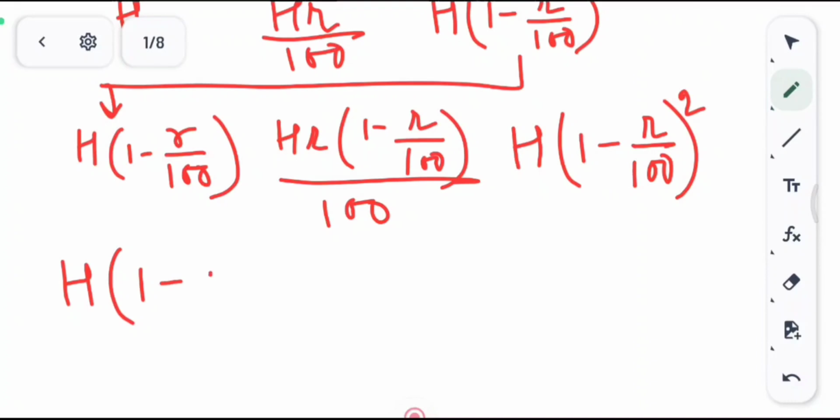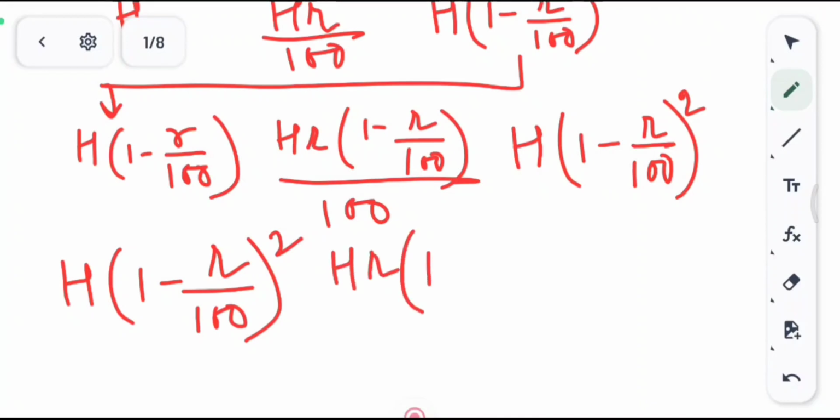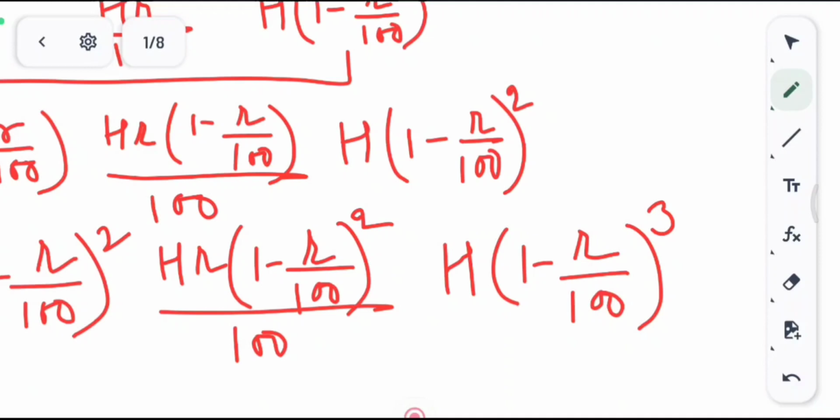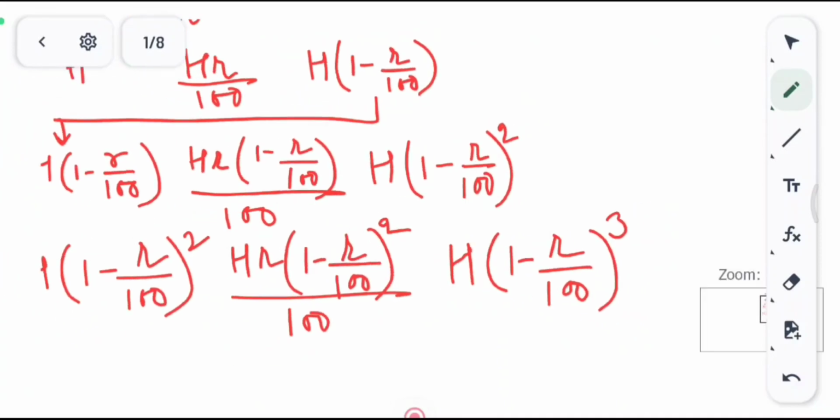So the money the bank now has is H(1 - R/100)², and again it will keep reserves of R%, so this works out to be H(1 - R/100)² upon 100. Now the money that the bank is left with is H(1 - R/100)³. So now you can see where this is going, it will keep on going like this.